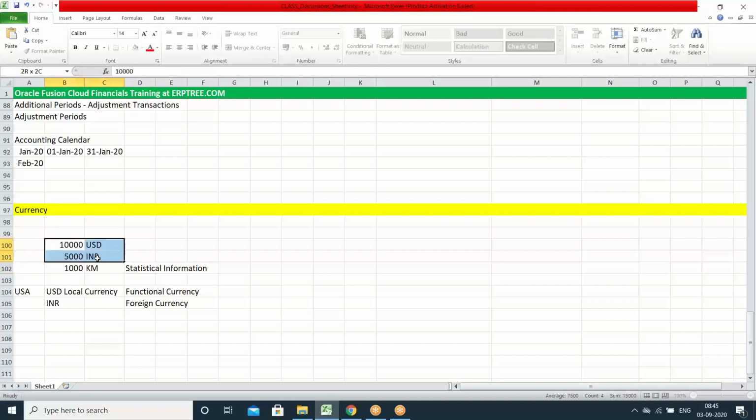These are currency related measurements: monetary measurements, rupees, dollars. Kilometers, kilograms, marks, etc., all these are non-monetary measurements. These we call statistical information. If you are going to enter any statistical information in the system, we call that a currency, but in reality that is not a currency as per the system.